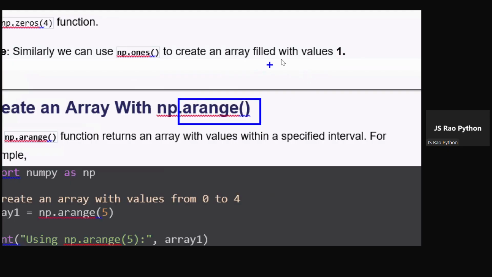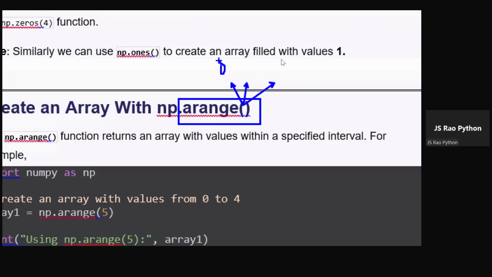In Python, we have a range function. This range function accepts 3 inputs. The first input is a start value. The second input is an end value. And the third input is a step value.